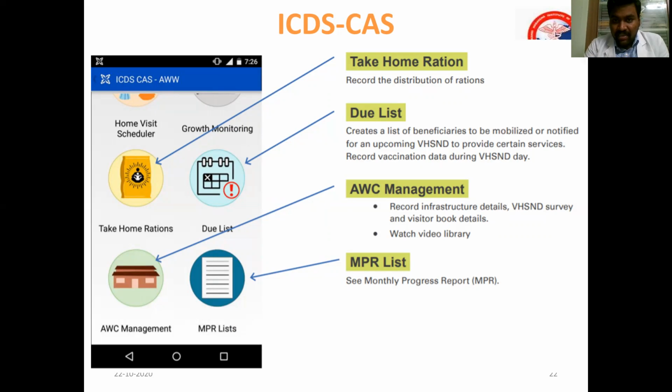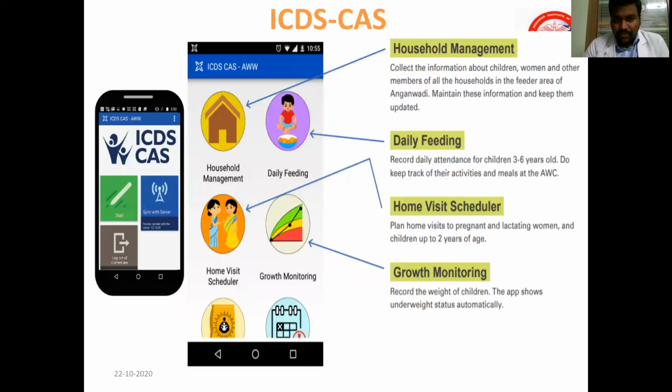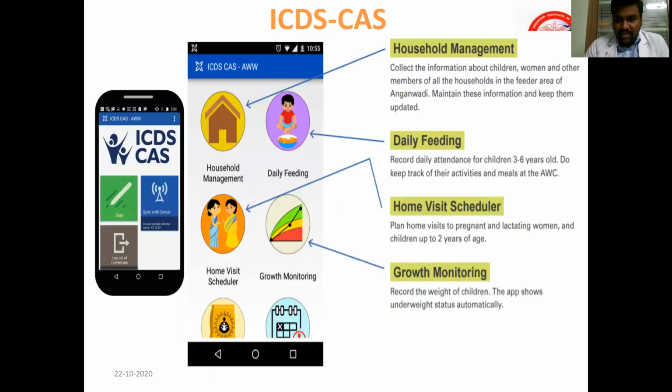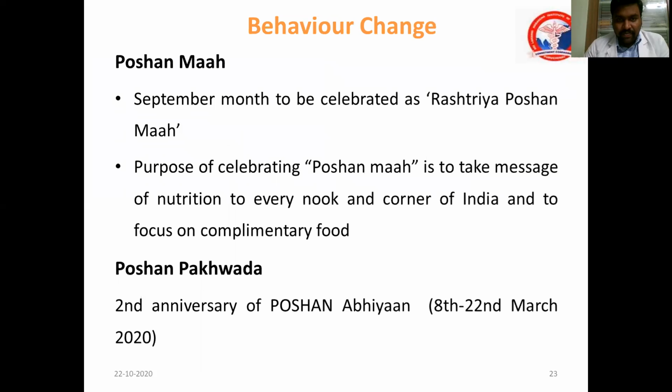And Anganwadi management, like what is the infrastructure, what are the utensils, what is the logistics maintained there, any requirement there, etc., can be maintained in the Anganwadi management. And the monthly progress report is also available in consolidation. This software contains all this. And the second pillar is convergence. Third is behavioral change, training and capacity building, innovations, incentives, and flexi activities. We finished the ICDS CAS software.